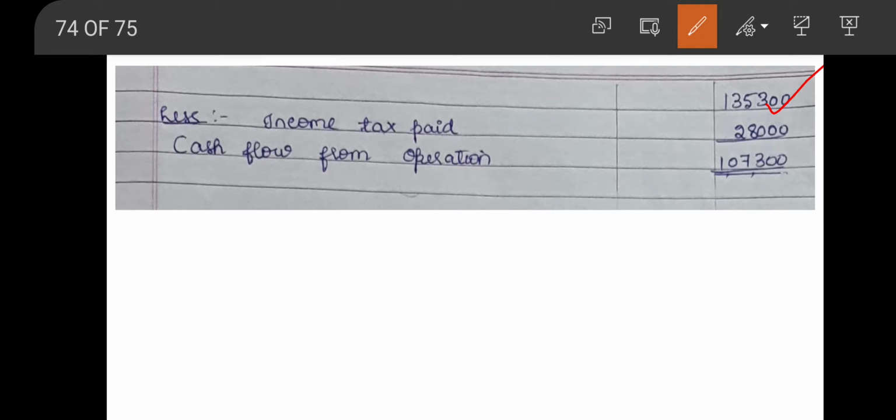Less income tax paid 28,000. This is not given in the problem, but from the working note we have got this amount. When we prepared the taxation provision account, the balancing figure was considered as income tax paid. Now we need to deduct the income tax paid 28,000. So cash flow from operation is 1,07,300.